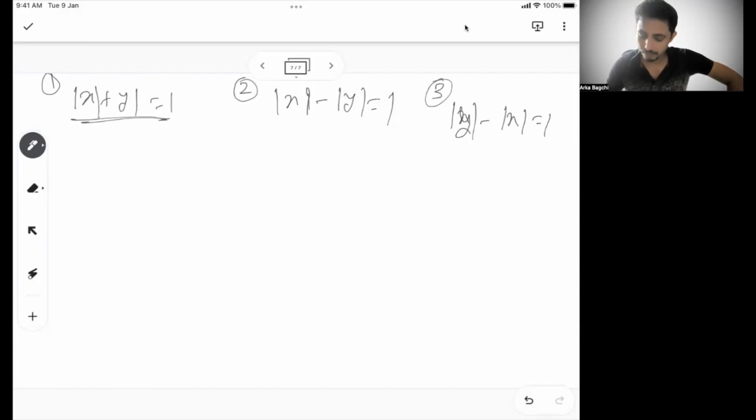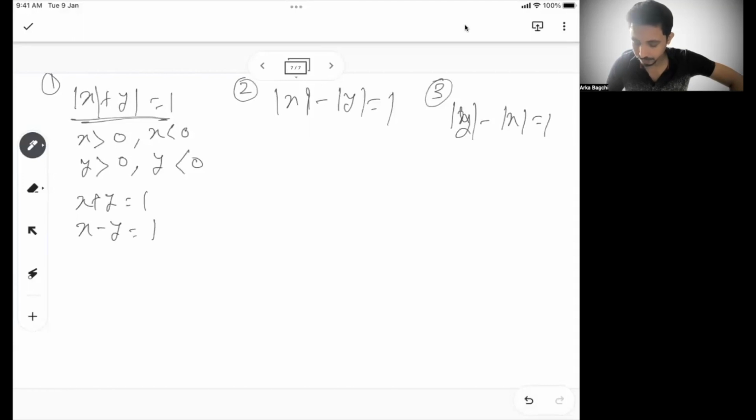Now mod x plus mod y equal to 1. There are, let's say, 4 possible scenarios. When x is positive, then y can be positive or y can be negative. Similarly, the same thing is possible when x is negative. Y can be positive, y can be negative. So when x and y both are positive, x plus y will be equal to 1. When x is positive and y negative, x minus y equal to 1.